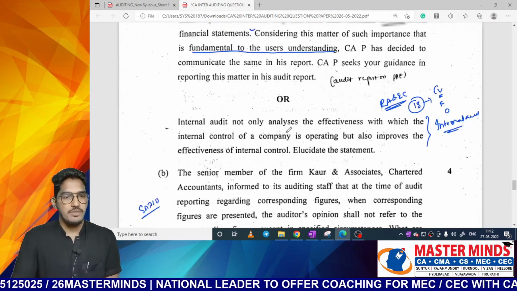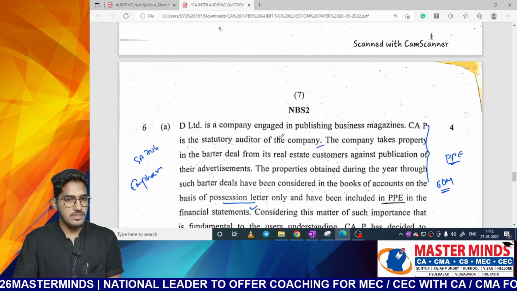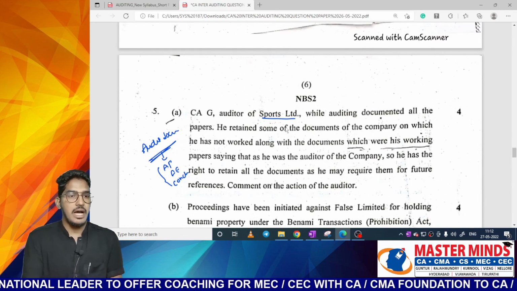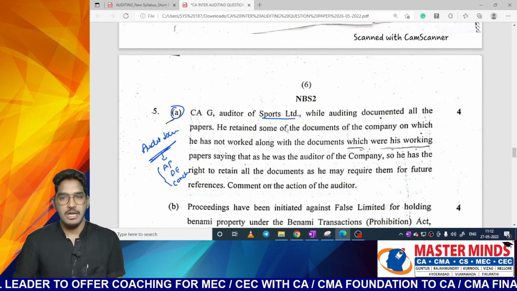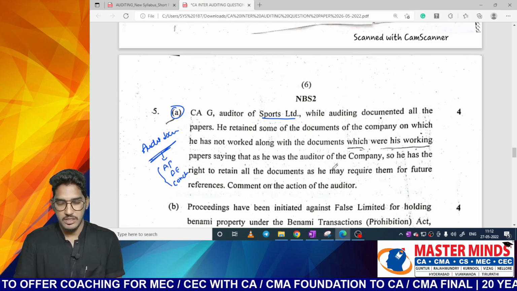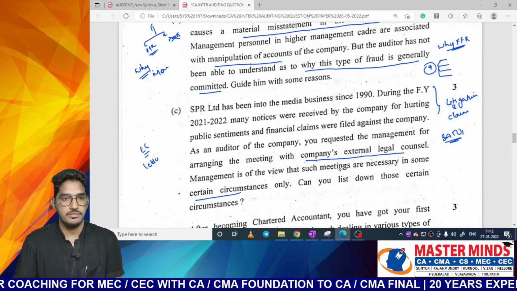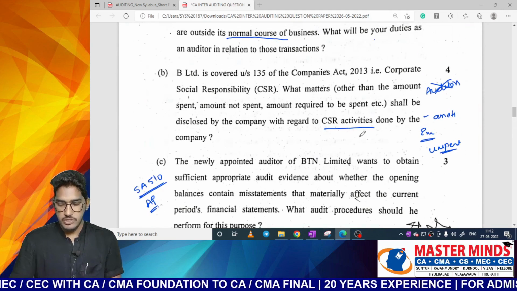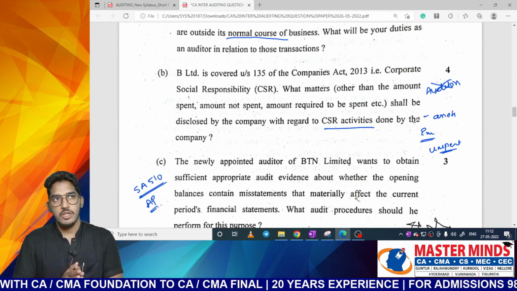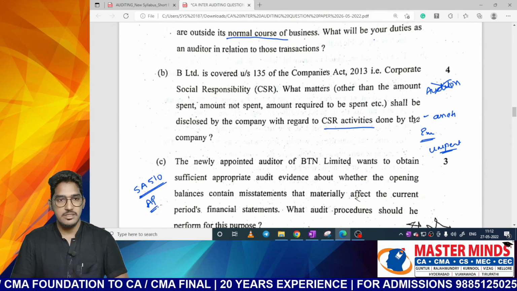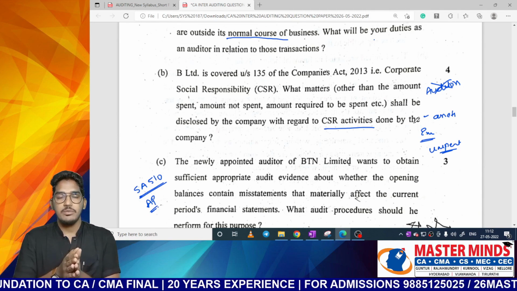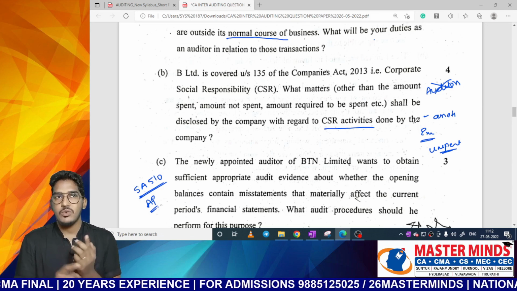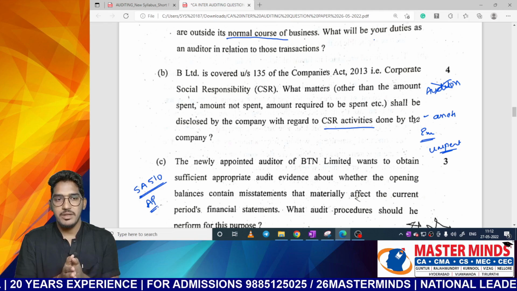But for some questions, we still need to wait for the suggested answers in our opinion. Like I am waiting to see how the suggested answer will be presented for question number 5A. This is one clarification we have to wait for from the suggested answer. But after analyzing all these questions, you might have got some idea. So even when you are attempting the exam in the next attempt, you have to be very specific about reading the question. That's why I told you at the beginning, don't just come to a conclusion by giving one simple reading, try to analyze it.